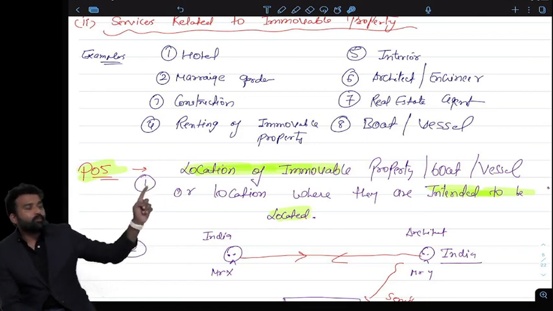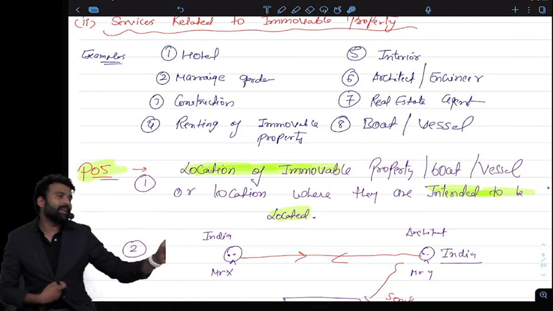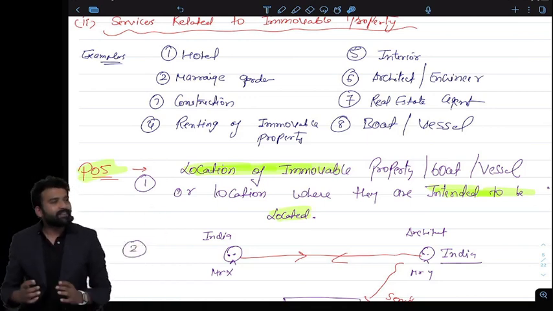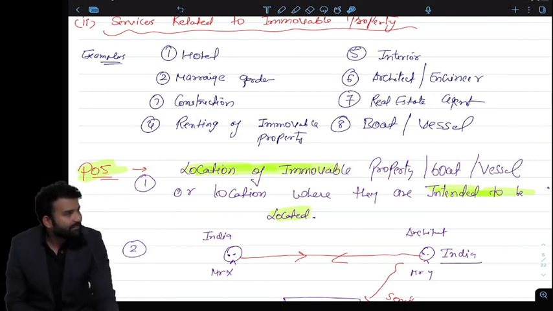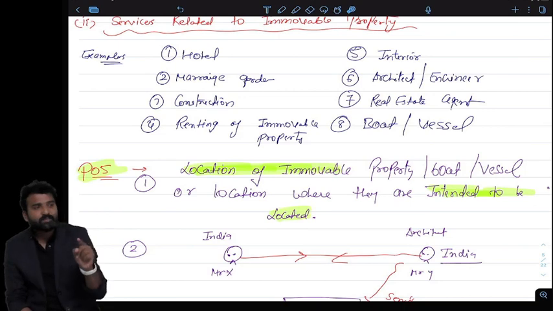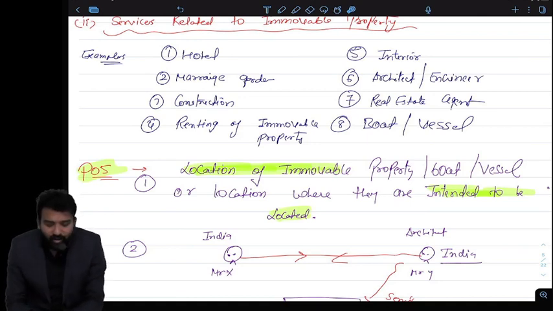Like, if I booked a hotel in Rajasthan, the place of supply will be Rajasthan only, because the hotel is situated in Rajasthan. If I am consuming the services in Rajasthan, the place of supply will be Rajasthan. So if I am booking a hotel in Rajasthan, the place of supply will be the location of the hotel, and they will always charge CGST and SGST there. So the important thing is, if the service relates to immovable property, the location of the immovable property is the place that decides the place of supply.